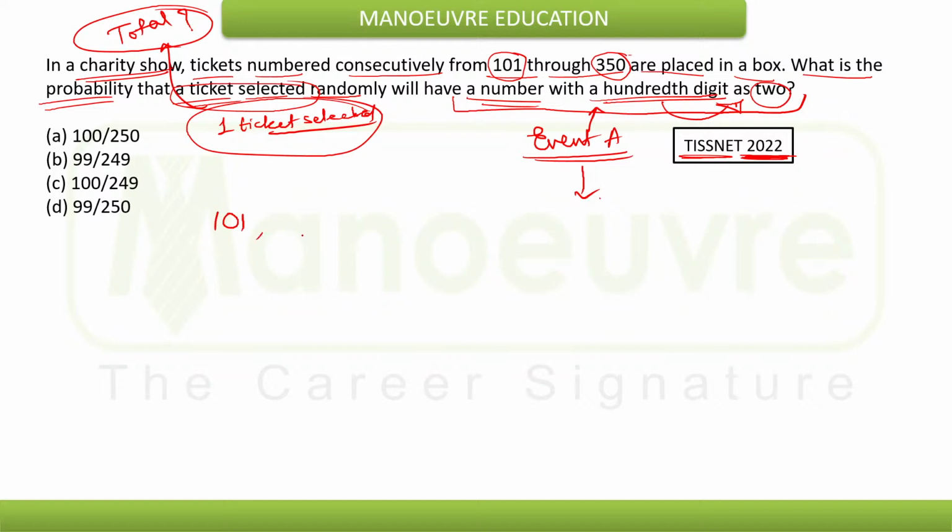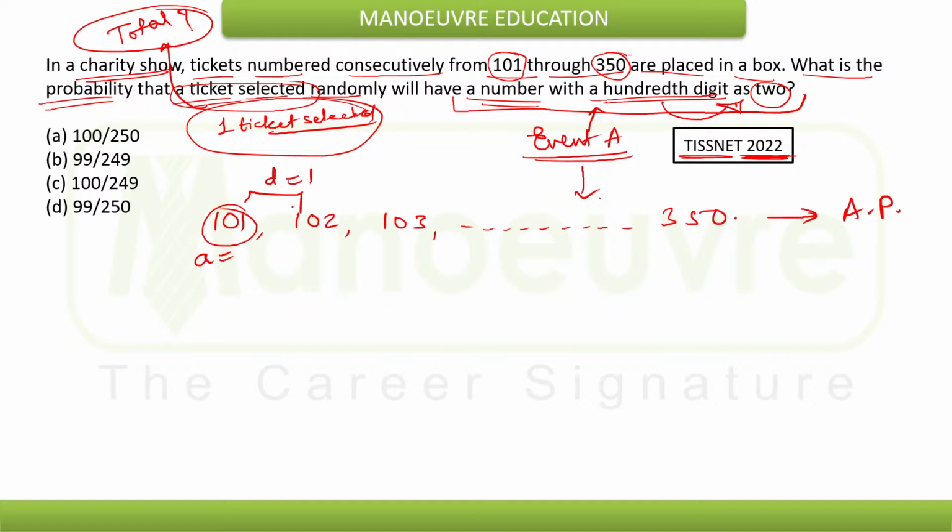101 is the first ticket, second ticket will be 102, third ticket will be 103, and so on, up to the last ticket being 350. Now if you see this, it is clearly an example of arithmetic progression, in which 101 is the value of A, and the common difference is 1, and this value is the last value, that is A of n.